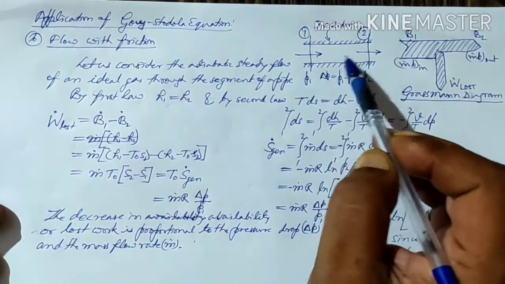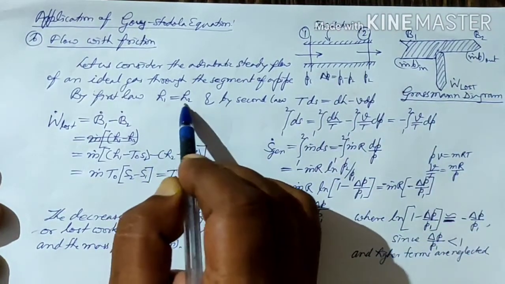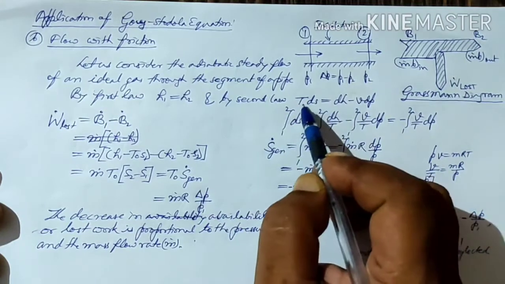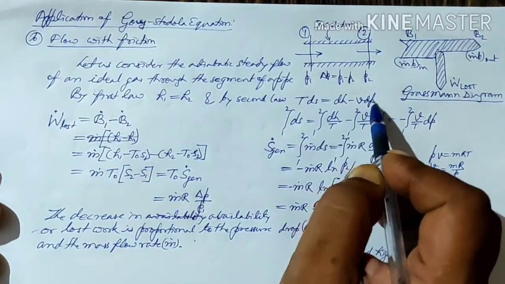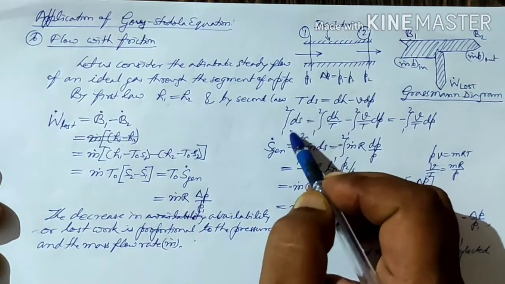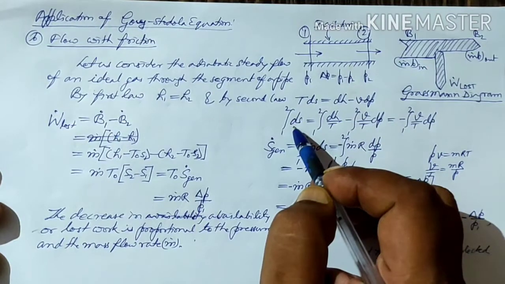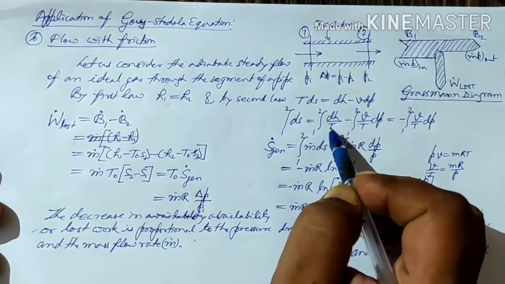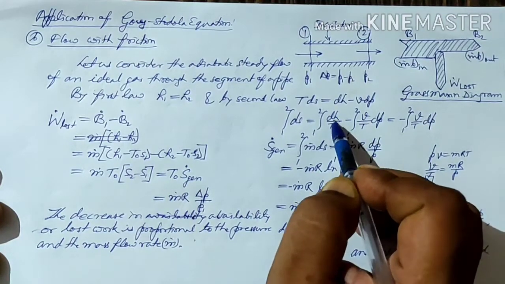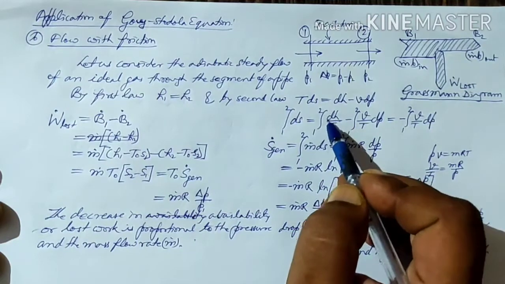By the first law, we can say at the entry point and at the exit point, H1 equals H2, and by the second law, TdS equals dH minus VdP, or dS equals dH by T minus VdP upon T, integrated from 1 to 2. But dH is the same, H1 equals H2, so this will be eliminated.